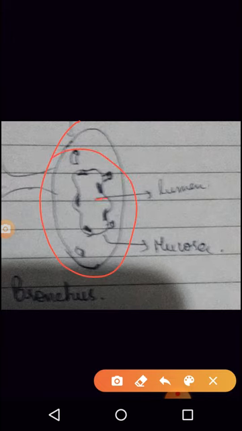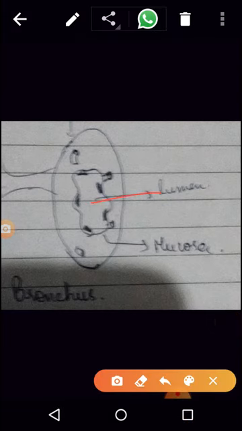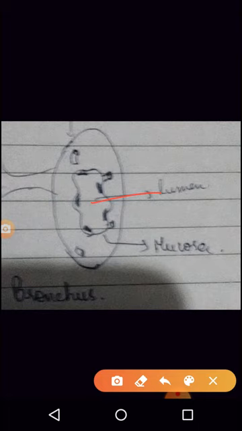There is a lumen, there is a mucosal layer, these are the goblet cells, these are the blood vessels, and in dark, what I have shown here, these are the smooth muscles.